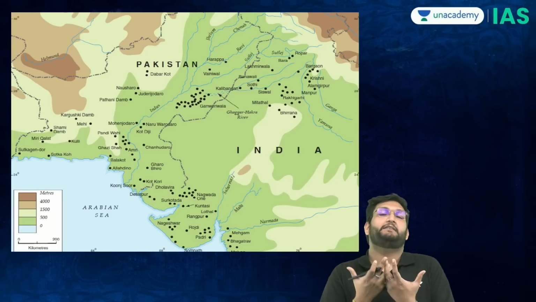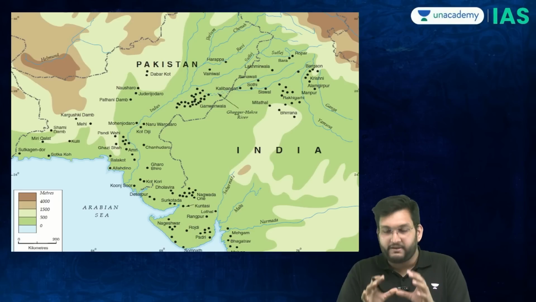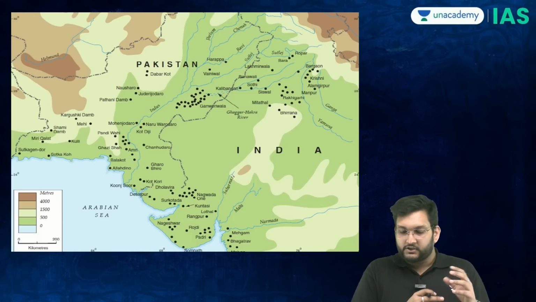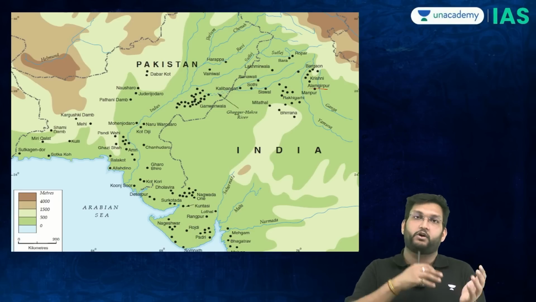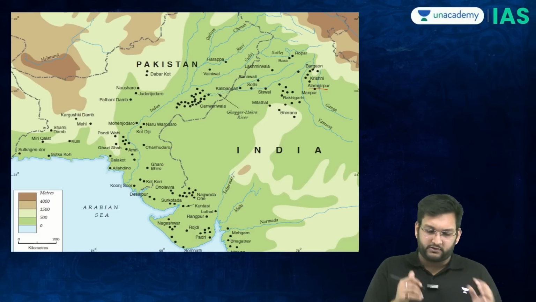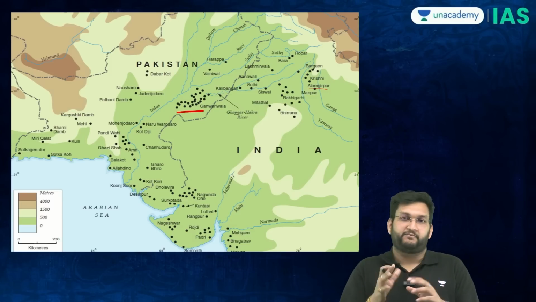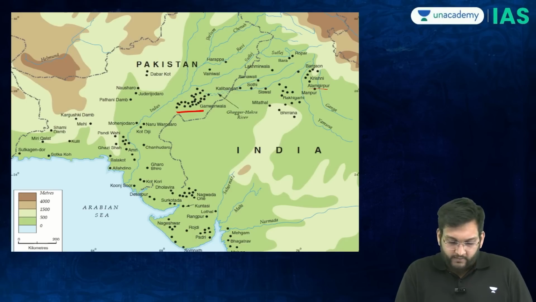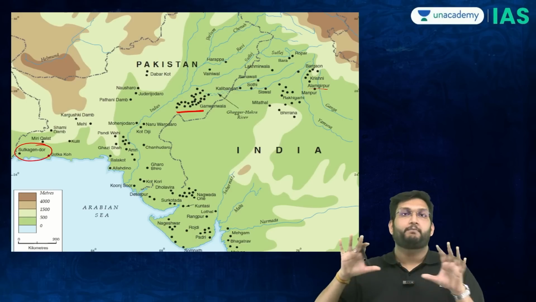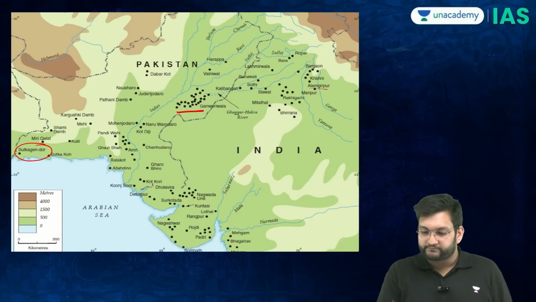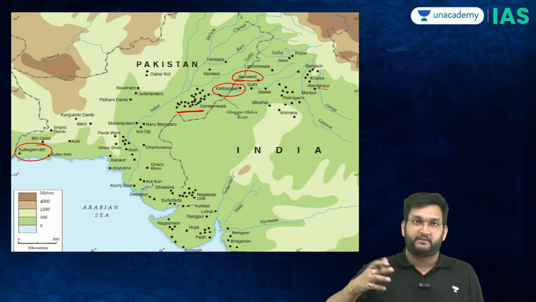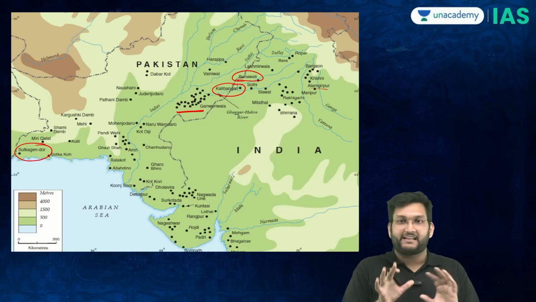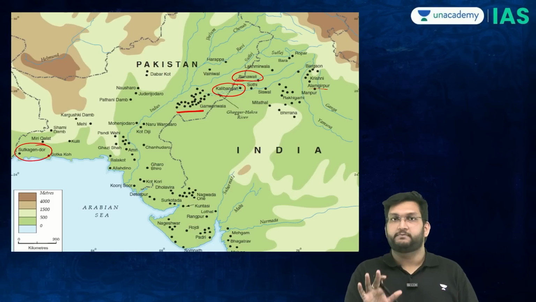You should have a basic memory of these sites, because there will be questions based on the site somewhere or the other. So you should be able to identify at least the north, south, east, west extremities, and you should also be able to know the basic name. For example, Ganeriwala is an important site, very big site in that regard. You should be able to identify Sutkagendor on the map. If you are preparing for UPSC, you should know where Banavali is, where Kalibangan is, the old course of the Saraswati river, which is now the Ghaggar-Hakra river. So these are things. Spatial awareness with regards to this topic is important.